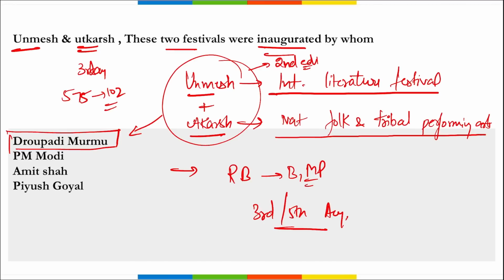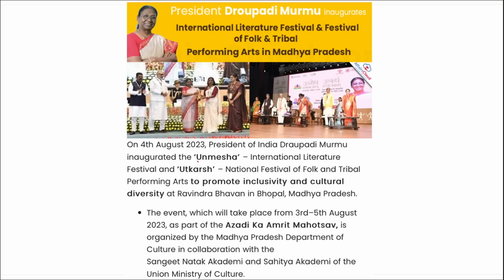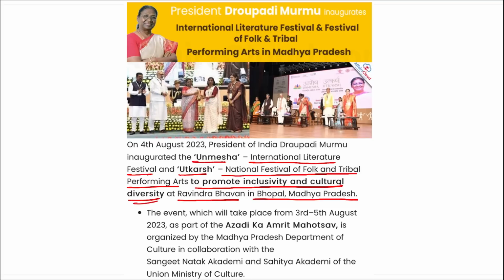Next, here you can see Unmesh, that is an international literature festival, and Utkarsh, that is National Festival of Folk and Tribal Performing Arts, to promote inclusivity and cultural diversity, and it will be at Ravindra Bhavan in Bhopal, Madhya Pradesh.